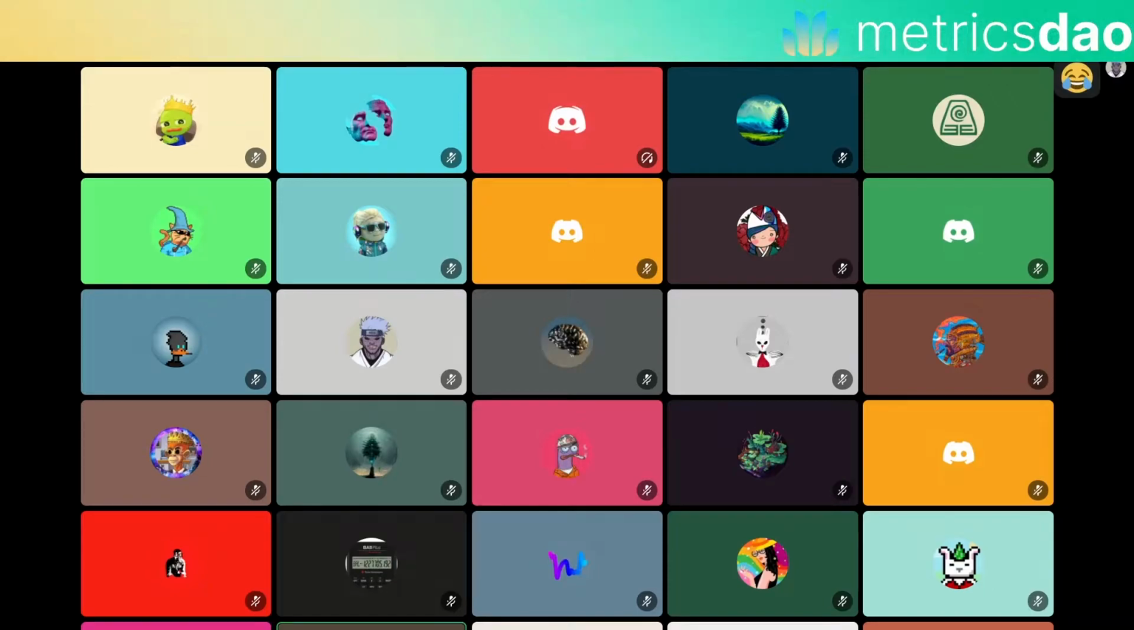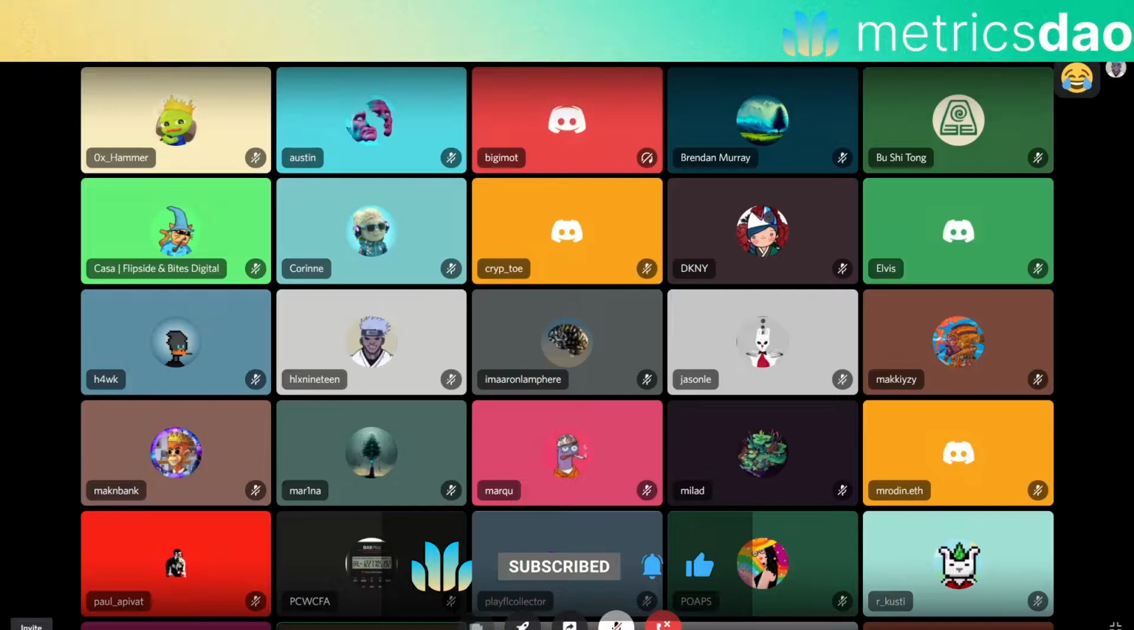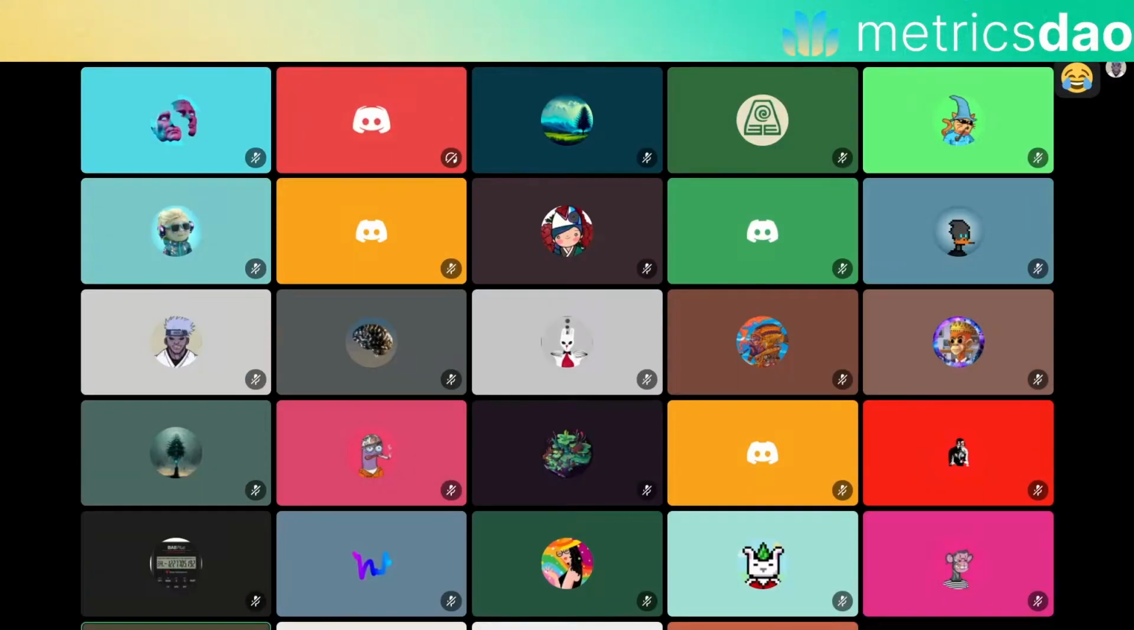Right, so a little bit about MetricsDAO. High level, we are focused on providing analytics to any project in the Web3 space. That is our mission, and we do that through a three-step process.